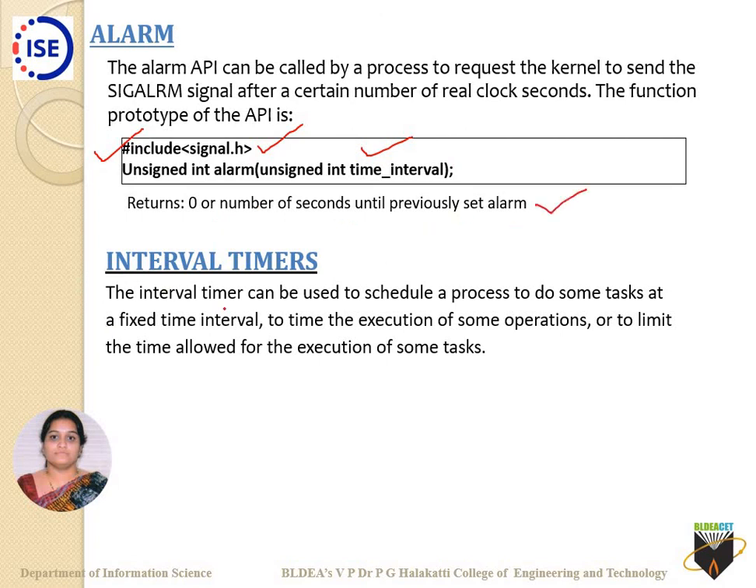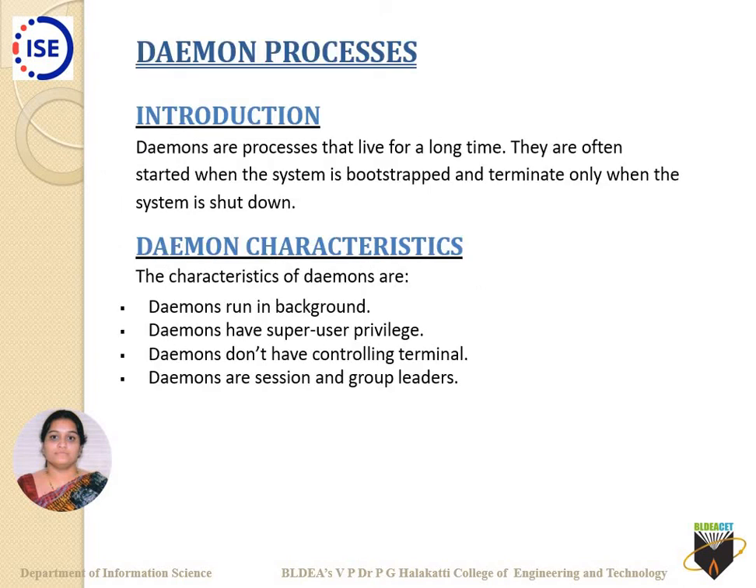Then we have one more term called interval timers. What are these? Interval timers can be used to schedule a process to do some tasks at a fixed time interval, to time the execution of some operations, or to limit the time allowed for the execution of some tasks. So this is all with respect to signals.